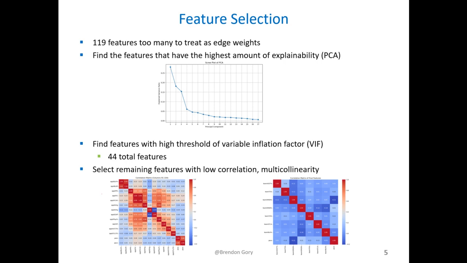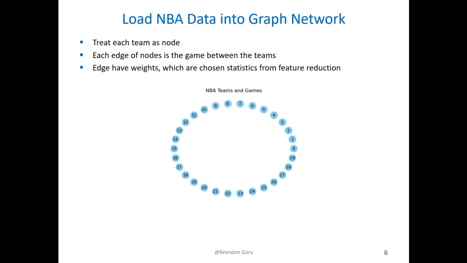Some of the features were redundant or had high collinearity. PCA shows us that 17 of the features explain 95% of the variance. Reducing features by VIF and correlation left us with 8 features.